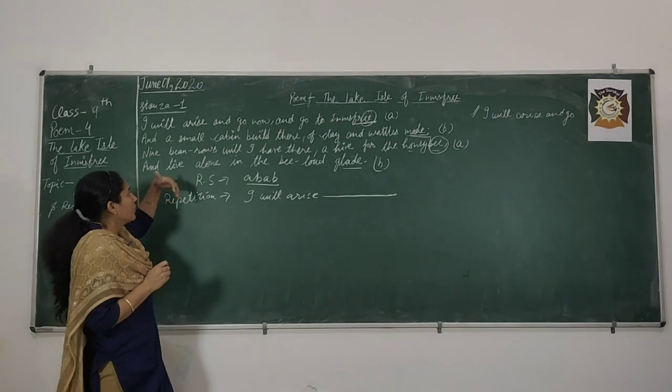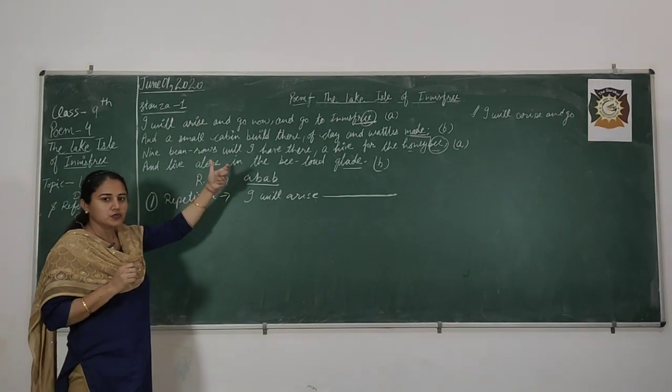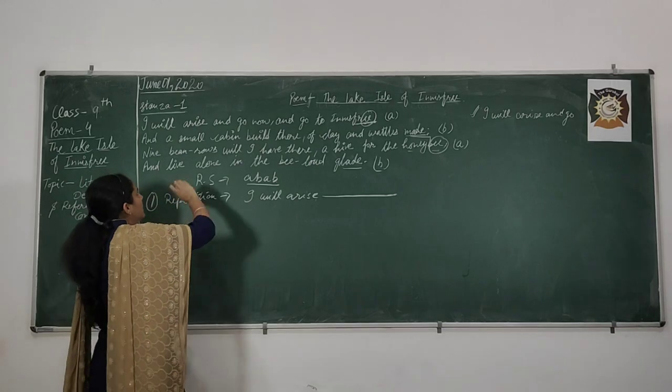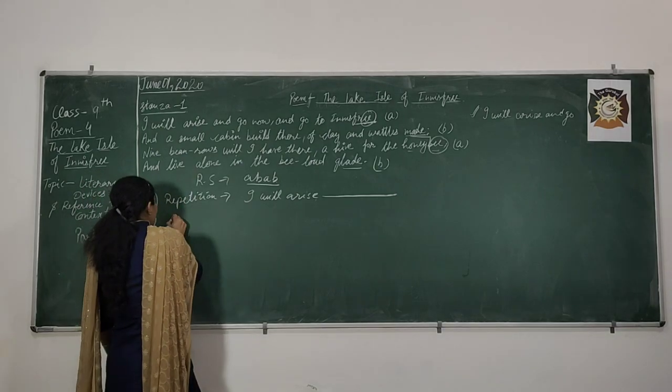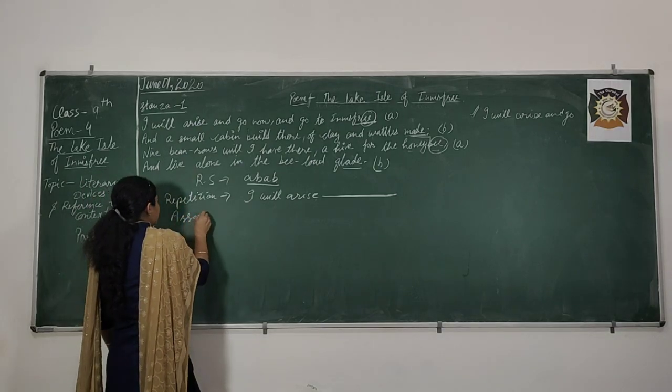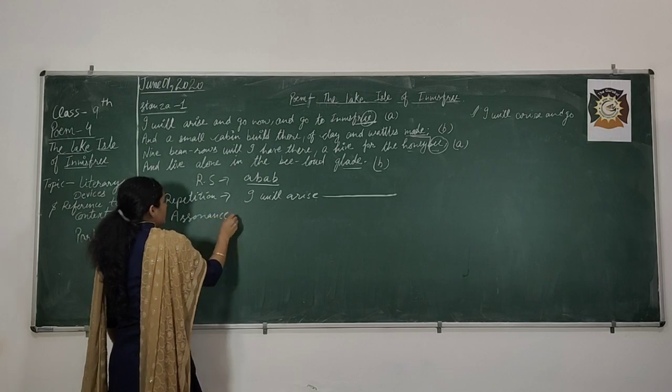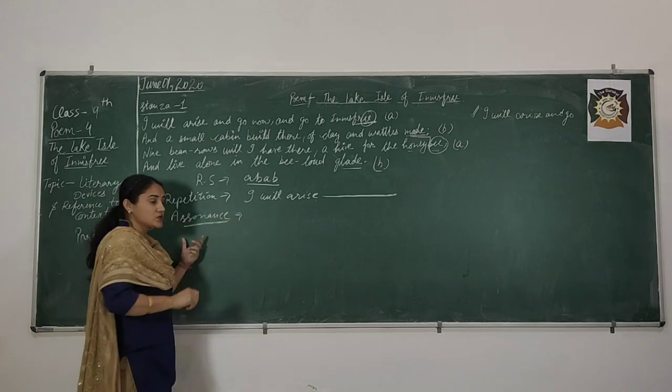Now, we will go with the further literary devices used in this particular stanza. The second one is assonance. So, dear students, what is assonance?